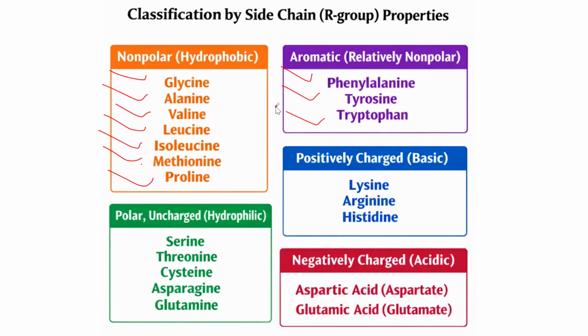And then we also have positively charged, basic amino acids. For the basic amino acids, we have lysine, arginine, and histidine. And then we have polar but uncharged amino acids, but they have hydrophilic heads, like serine, threonine, cysteine, asparagine, and glutamate. So these are the polar uncharged amino acids. And then we have negatively charged amino acids, and we have aspartic acid and glutamic acid, or you can also call them acidic amino acids. So we have aspartic acid and glutamic acid.